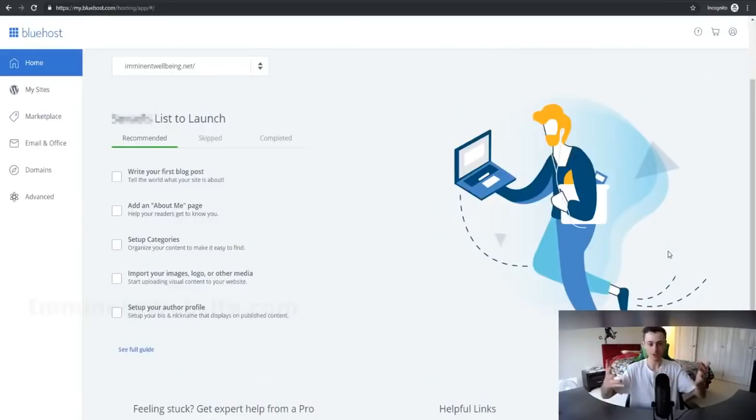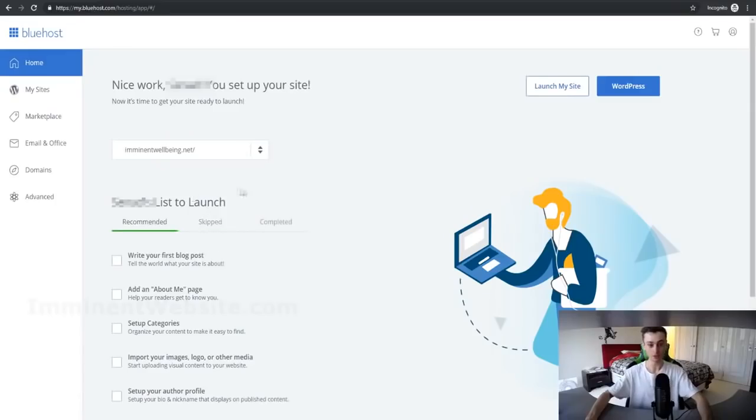Like, let's be honest right here, has this not been an easy process so far? Even right here, we have a launch checklist for how we can set up our blog. It's going to be a similar layout structure for your online e-commerce store if you want to build an online store. Since we're going to start this tutorial building a blog, we have a step-by-step guide, and we can see the full guide right here to launch your own website completely. It's so easy nowadays. It's just insane how updated everything has been as of recent, because I know for a fact it never used to be this easy.